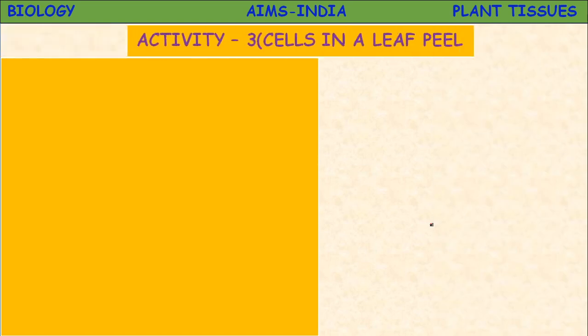Activity 3, cells in a leaf peel. For this experiment, you need to take a Rhoeo leaf. Rhoeo plant is somewhat like a croton plant, with one side green and one side purple. If you tear the leaf, some gel-like substance will come out and the leaf you can easily tear.